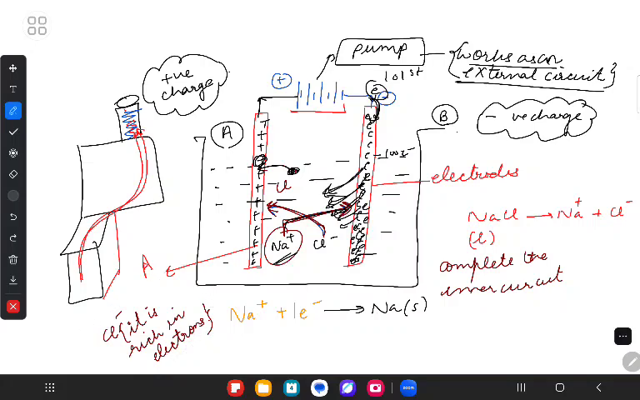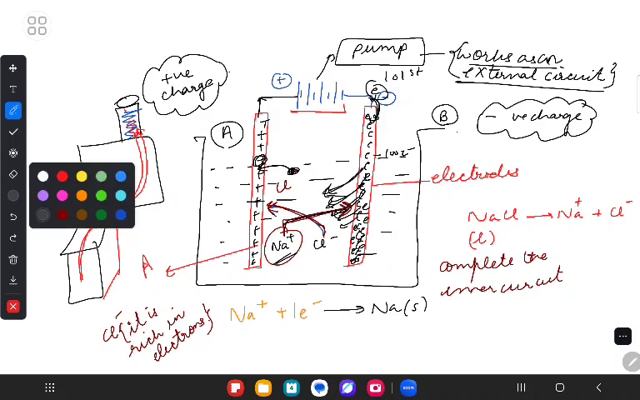Na plus is also giving electrons to rod A so that the external battery can keep pulling out electrons and keep putting them in rod B. Now you understand why the movement of these ions is so important.